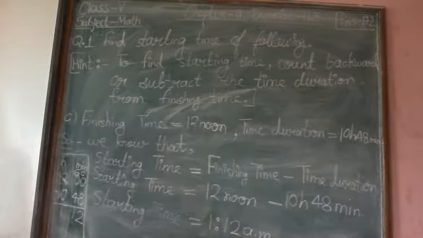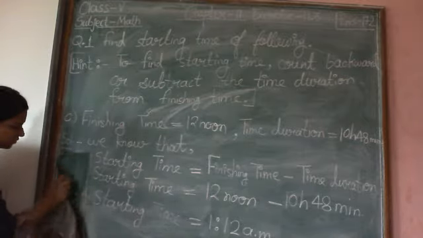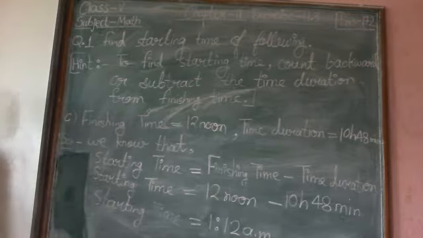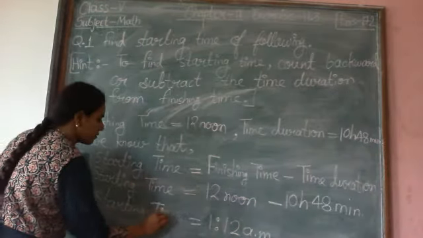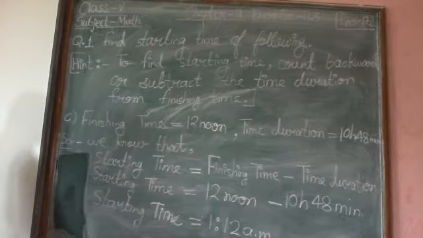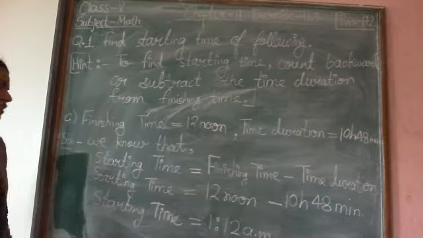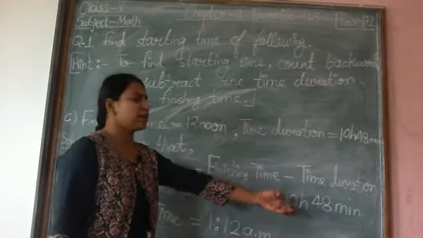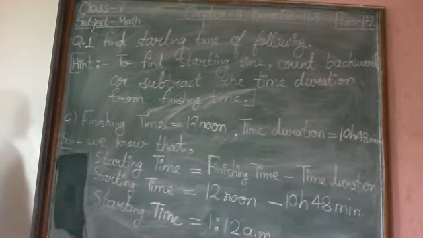Now I am clearing the rough one. Take the screenshot of the solution. So this is how we find the starting time by using the formula. Now I hope question number part D you can do it by yourself. It's very easy, just put the values of finishing time and time duration in the formula and subtract and get your answer. So part D you will try by yourself and match your answer from back side of your book.